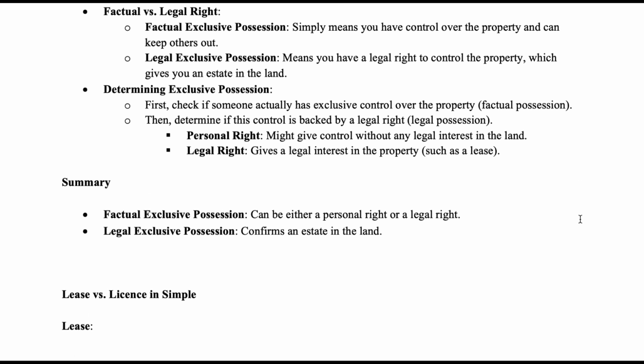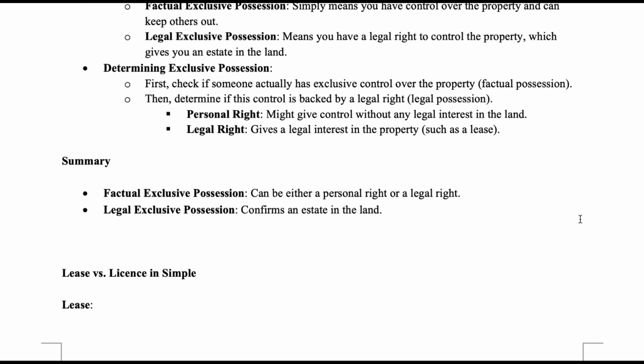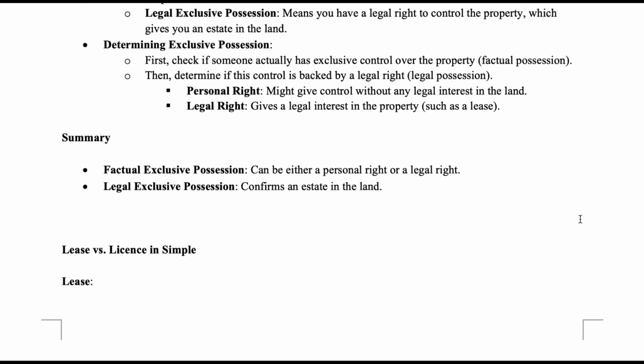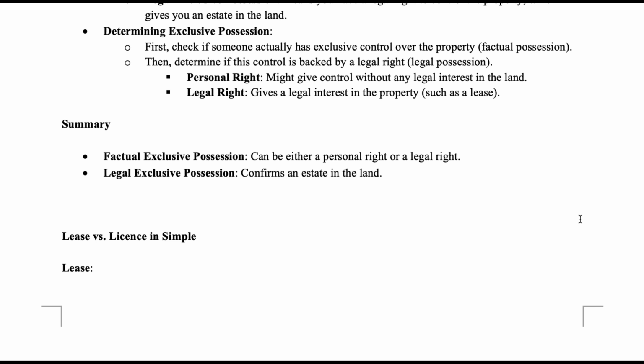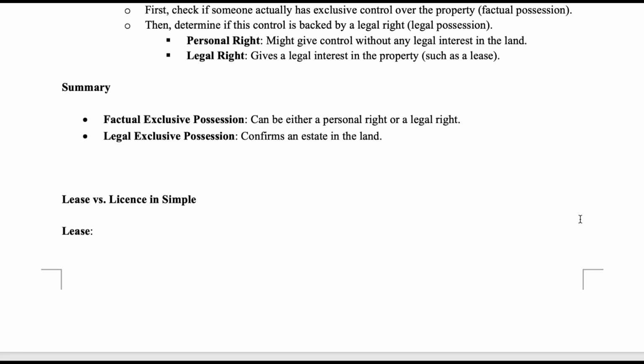Determining exclusive possession: first, check if someone actually has exclusive control over the property, factual possession. Then, determine if this control is backed by legal right, legal possession. A personal right might give control without any legal interest in the land. A legal right gives a legal interest in the property, such as a lease. Summary: factual exclusive possession can be either a personal right or a legal right. Legal exclusive possession confirms an estate in the land.